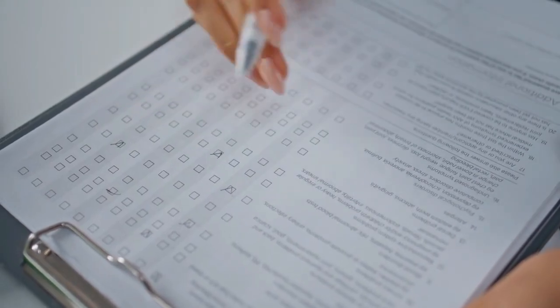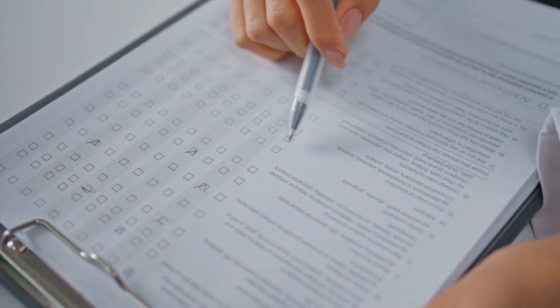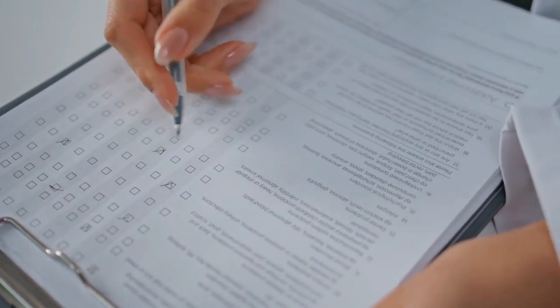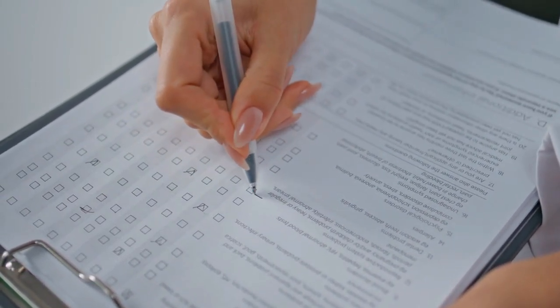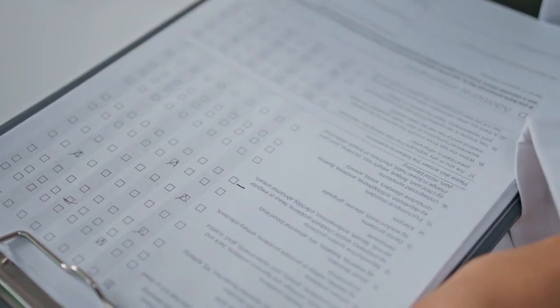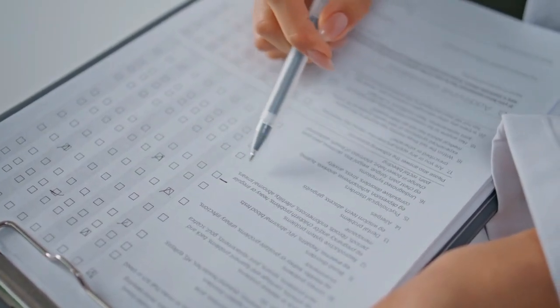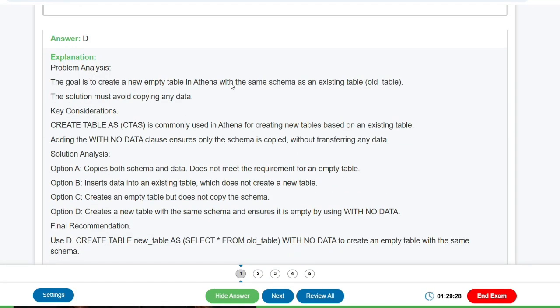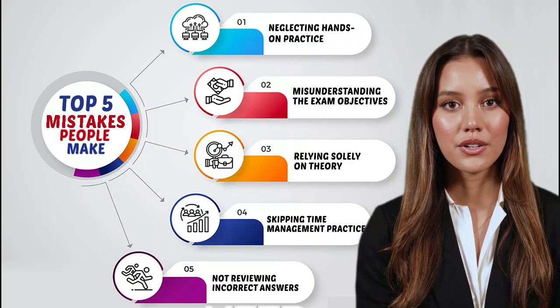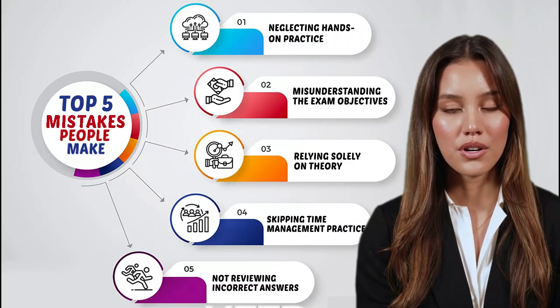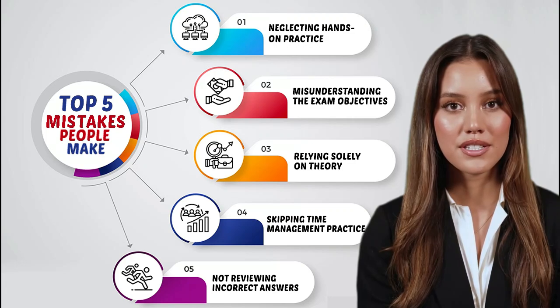And finally, mistake 5: it's easy to feel discouraged when you get a question wrong, but this is actually where the most learning happens. Take the time to understand the reasoning behind each answer. Our practice tests provide detailed explanations for every question, so you're not just memorizing answers, you're building a deeper understanding of AWS concepts.